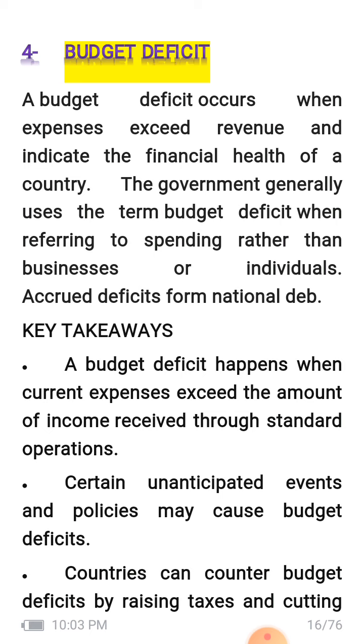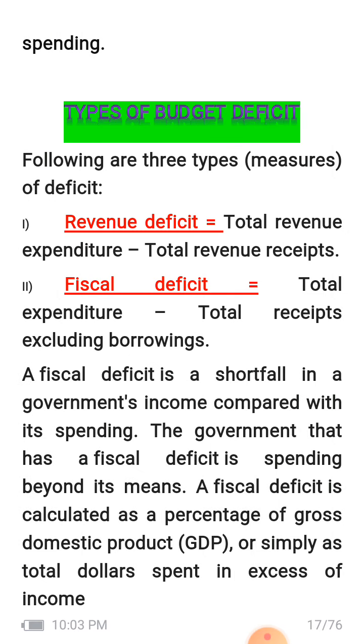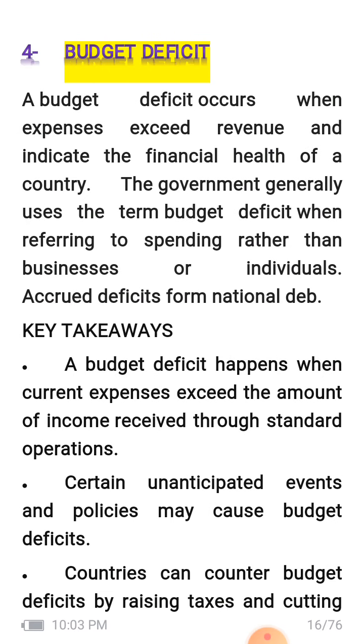The country can counter budget deficit by raising taxes. How can the government increase its revenue? The government can increase its revenue by raising taxes and cutting spending. That's why the government can control the budget deficit, right? And these are some conditions of the budget deficit.